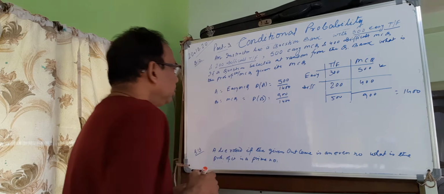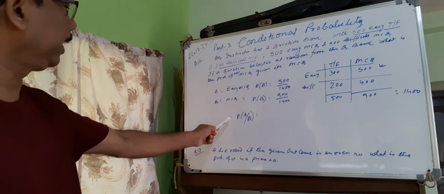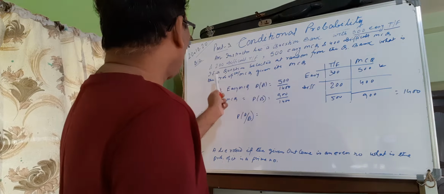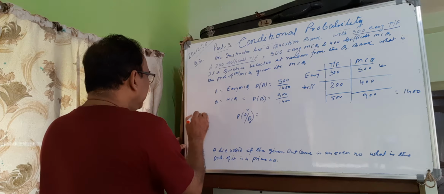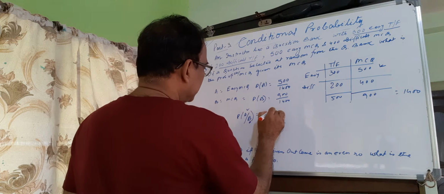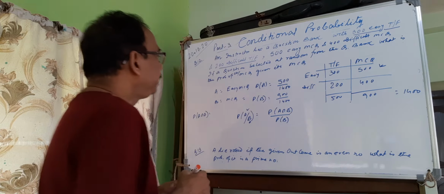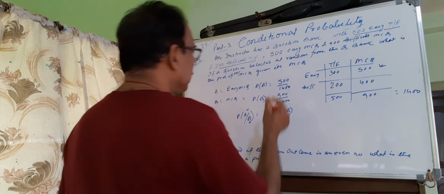B is given, you have to find P(A|B). This is by conditional probability. You have to find the probability of easy MCQ given B. It's given MCQ is this. So here P(A|B) is P(A∩B) over P(B). Here for P(A∩B), A is this, B is this. What is the common thing? That is 500 and 900.